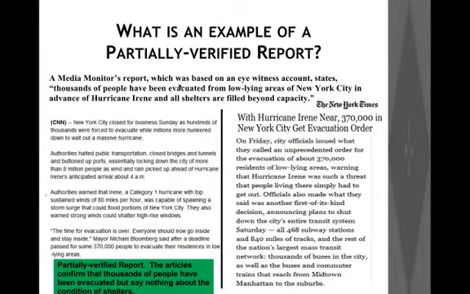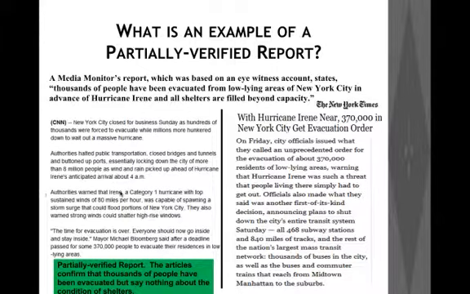Now here's an example of a partially verified report. Assuming we have a report which says thousands of people have been evacuated from low-lying areas of New York City in advance of Hurricane Irene, and all shelters are filled beyond capacity. Now, let's assume that this is based on an eyewitness account. Now, we run a search and we come across two reports, one from CNN and the other by the New York Times.